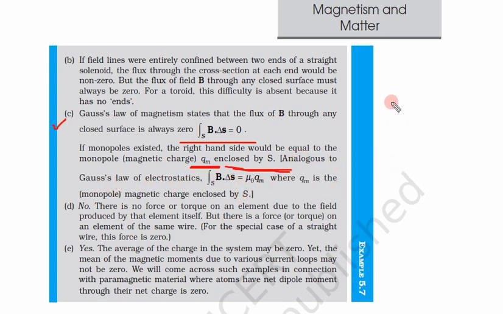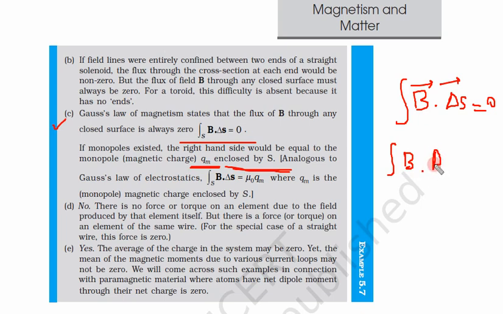So let us see what is the law for magnetic field. B dot delta S must be equal to 0 in all cases. This is the true case. Now let us see what happens in case of electrostatic field.